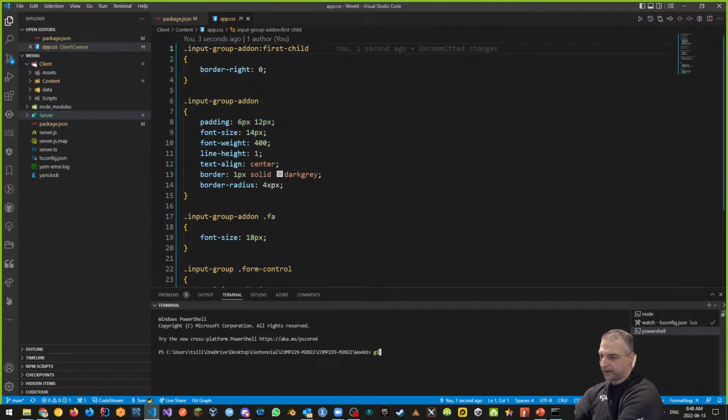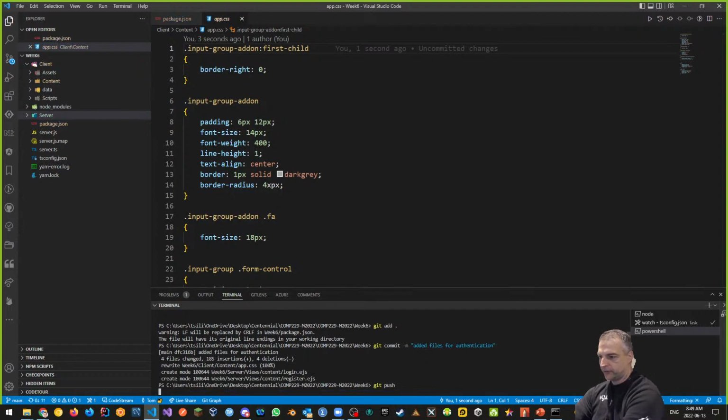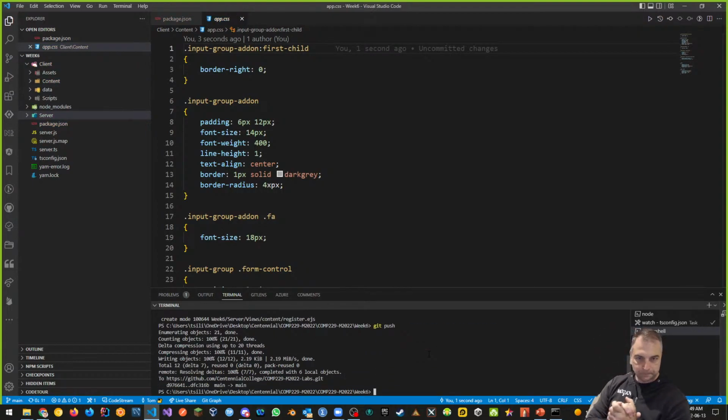So let's just do a git add, git commit -m, and we'll say added files for authentication, right? And git push. So that's going to be up on GitHub now. Okay.